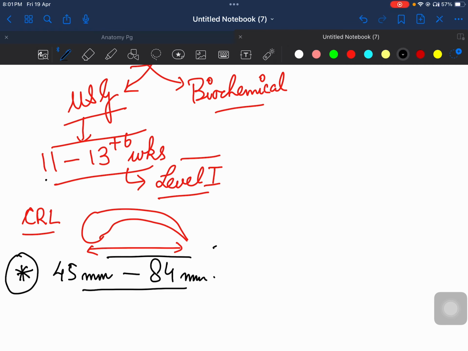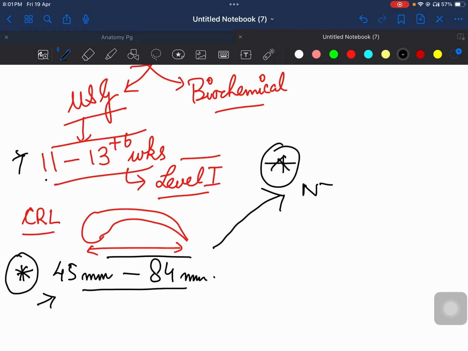So what all things do you see in this ultrasound? I'm talking only about that which comes in the exam. So I'm not talking excess. If I want to say more, then it will go above your head. So one thing is period of gestation, when to do the ultrasound. Second question is how long the baby is at that time, how big the baby should be. Third is what all things you see in this scan.